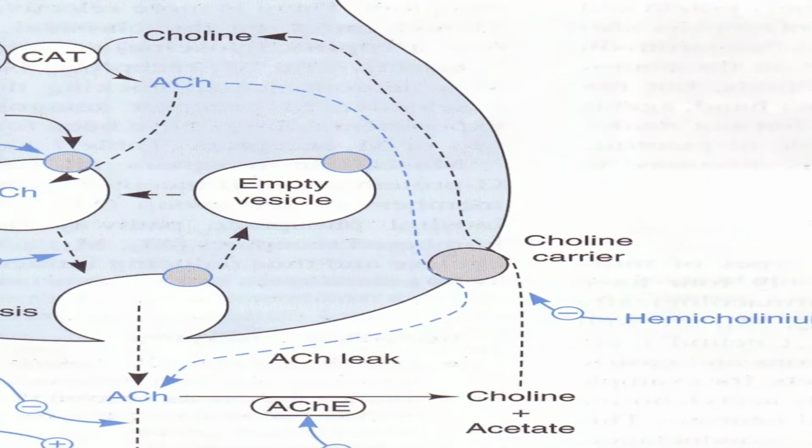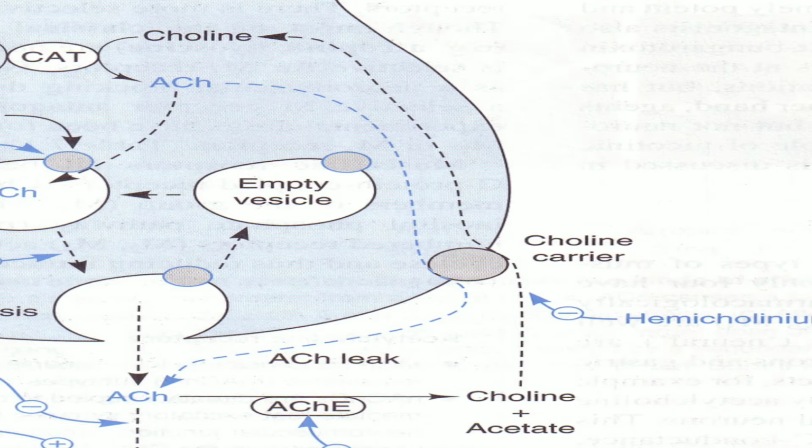Likewise, another drug, hemicholinium. This hemicholinium will inhibit the choline carriers. As I told in the last class, once acetylcholine is released into the synapse, the degrading enzyme acetylcholinesterase or cholinesterase will rapidly degrade or metabolize acetylcholine to choline and acetate. Once that choline is formed, it will be taken back into the same nerve endings through the choline carriers. It is an active process through which the choline is taken up into the same nerve ending. Again it will be used for the synthesis of another molecule of acetylcholine. So choline is a precursor which will be recirculated.